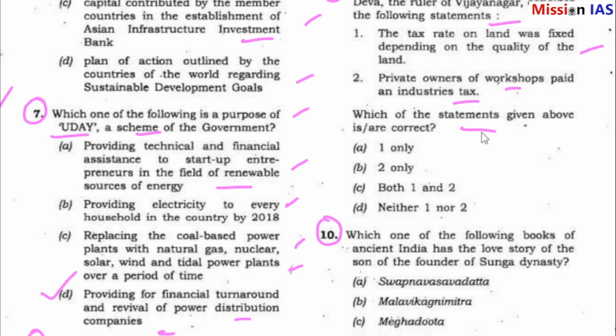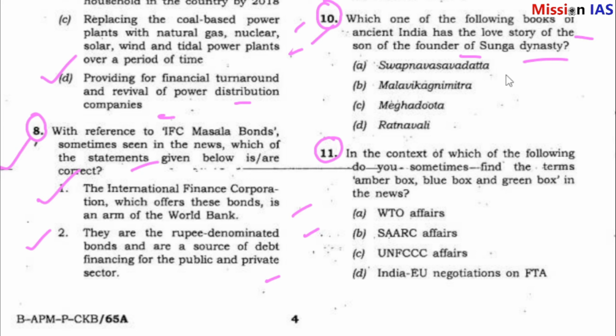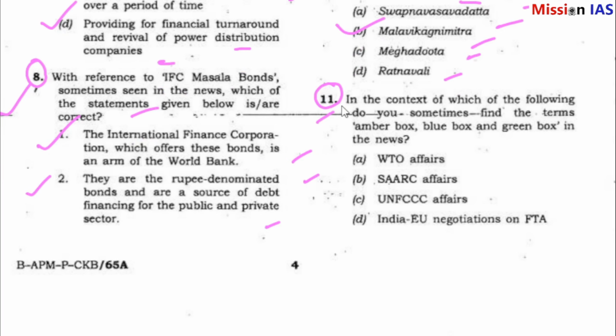Question number 10. Which one of the following books of ancient India has the love story of the son of the founder of the Sunga dynasty? Swapnavasavadatta, Malavikagnimitra, Meghaduta, Ratnavali. Answer is very easy. Answer is B. Malavikagnimitra.